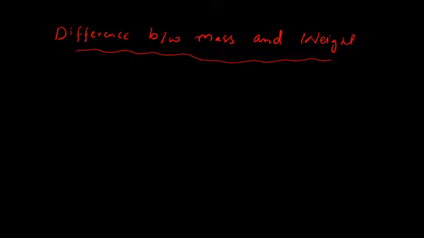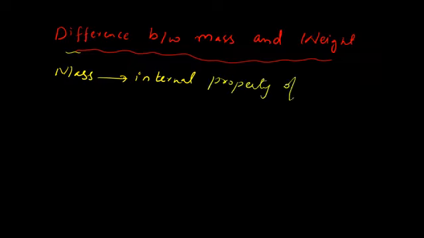So mass should not be confused with weight. Both are totally different quantities. Mass, I have already told you, is the internal property of an object, and it's independent of the surrounding. It doesn't depend on the surrounding.